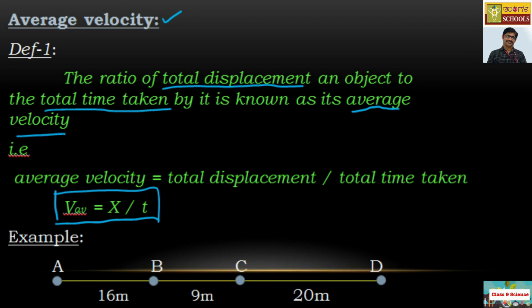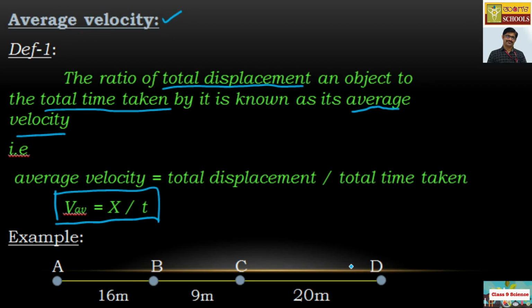Consider a body moving along the straight line A to D, simply taken as AD, traveling a 16-meter distance in the first second, which I'll take as point B, then 9 meters in the next second, that is at point C, and finally 20 meters in the third second.